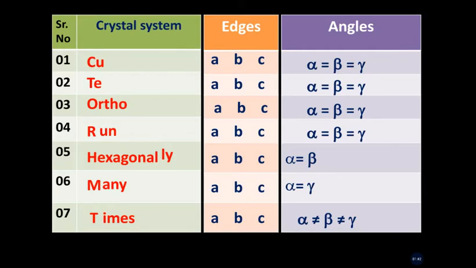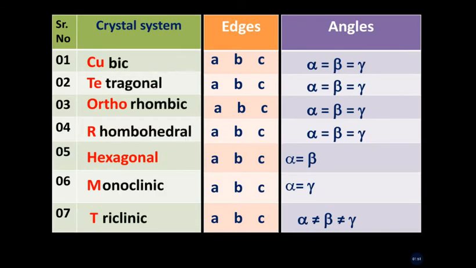Then we recall the 7 crystal systems from Cu, cubic; Te, tetragonal; Ortho, orthorhombic; rhombohedral; hexagonal; like that monoclinic and triclinic. This is our 7 crystal systems, which can be recalled from the single sentence Cute Ortho Run Hexagonally Many Times. Then in the next column, we discuss the edges.